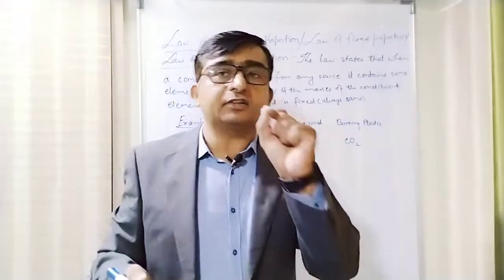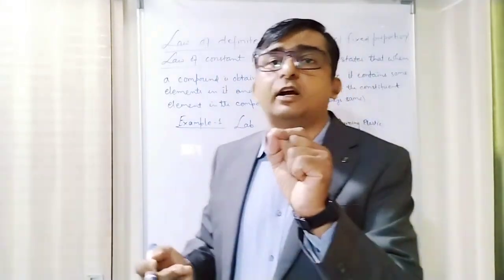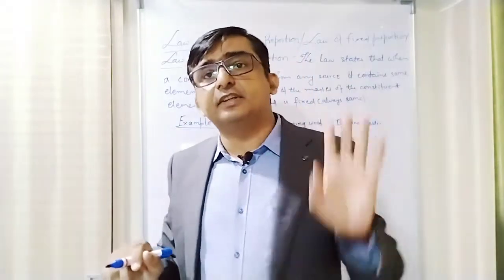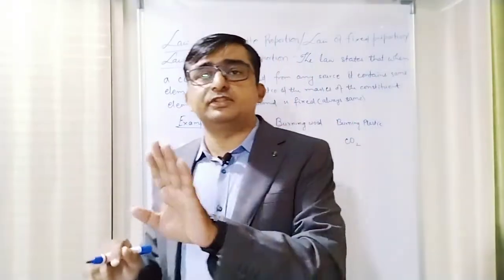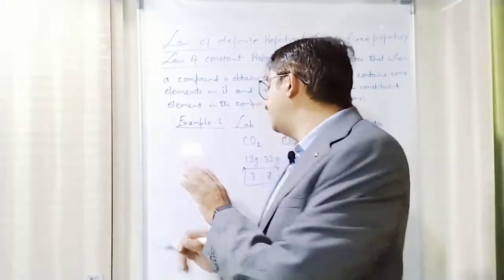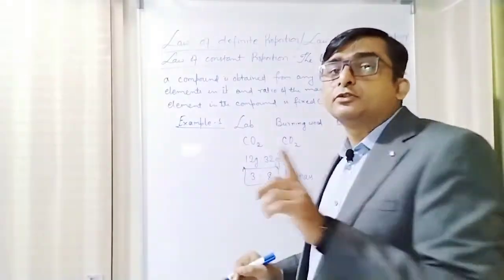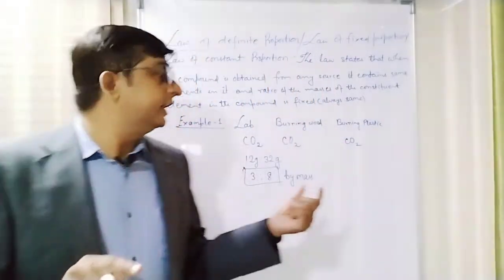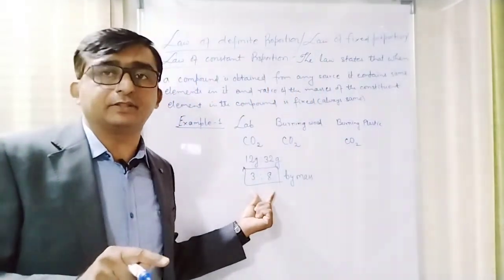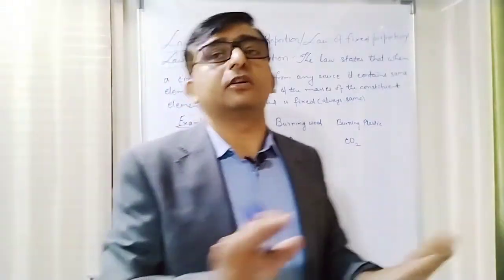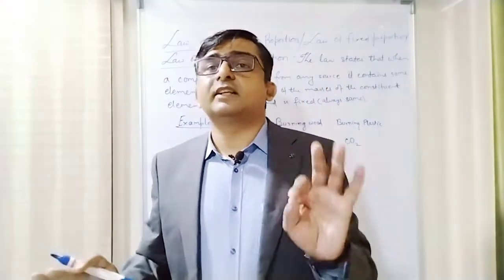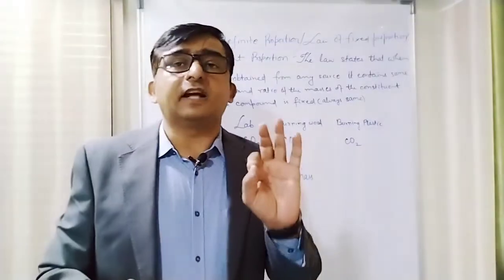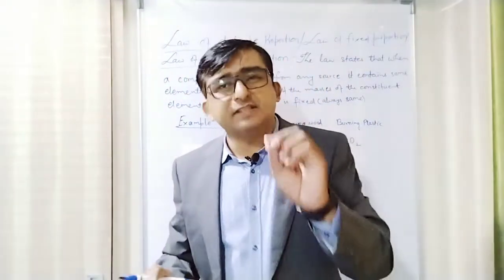Whenever you obtain carbon dioxide from any source, it will always contain carbon and oxygen in it, and if you find out carbon's mass to oxygen's mass, you will always find it coming as 3:8. So if you take the ratio of masses of carbon and oxygen in carbon dioxide, it will always come as 3:8. Okay, so this is fixed, always it is constant. That's why the name was given law of definite proportion. Okay, so that's it about the law of definite proportion. We'll see one more example.